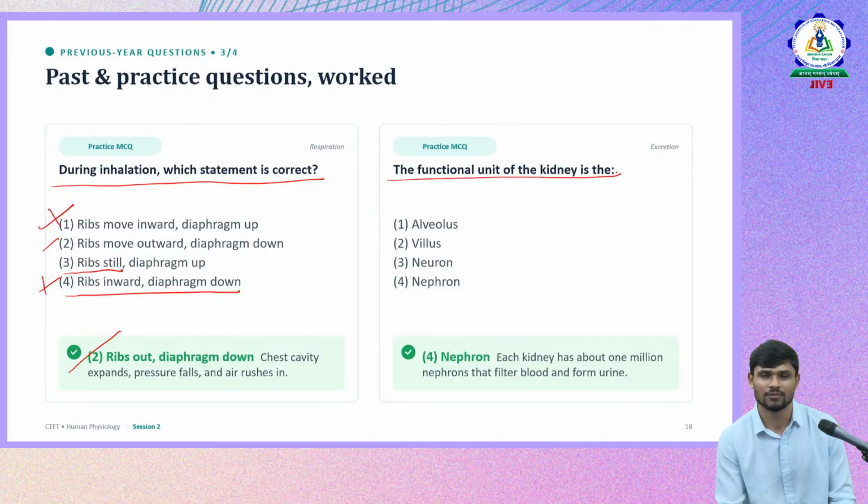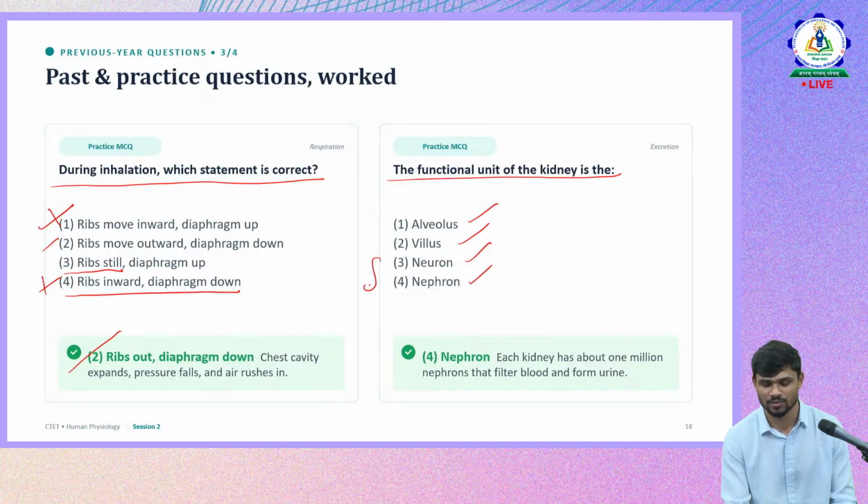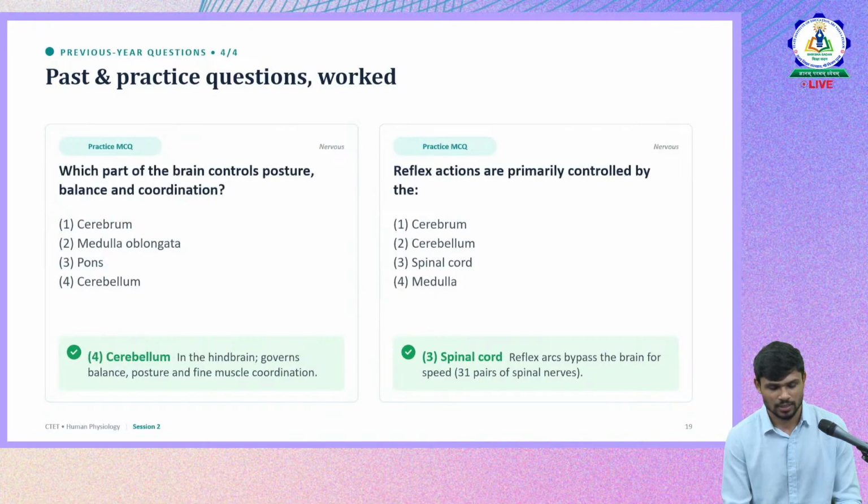The functional unit of the kidney is the... they are asking the functional unit of the kidney. Is it alveolus, villus, neuron or nephron? Don't get confused between these. Kidney means it is nephron. So nephron is the correct answer. That is the functional unit of the kidney. So we'll move forward with other questions.